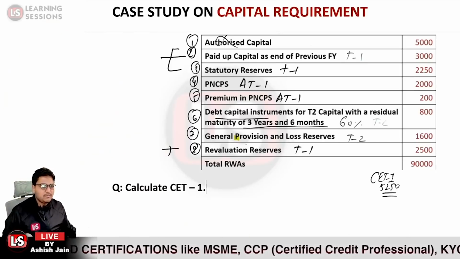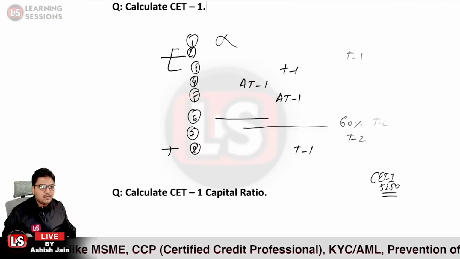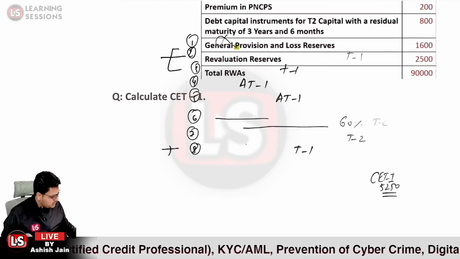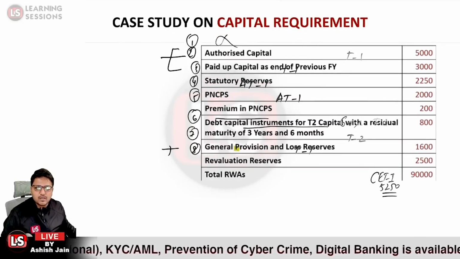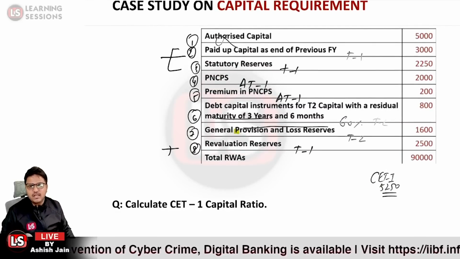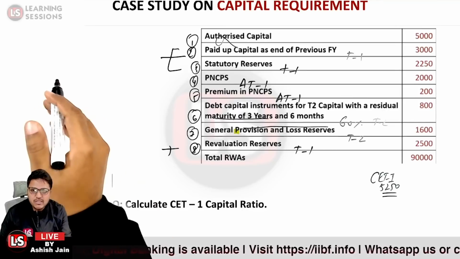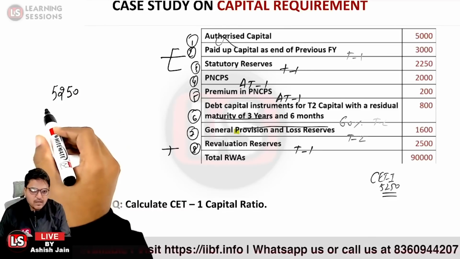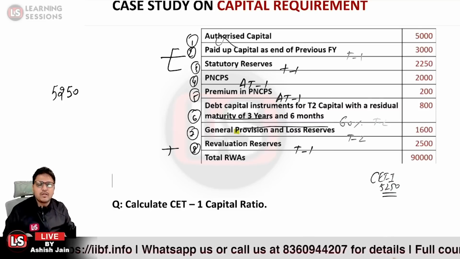Okay. Next question says we need to calculate the CET1 capital ratio, not the additional tier 1. Now the CET1 capital we calculated to be 5250. I think I just made some mistake related to it. Let me check over here.